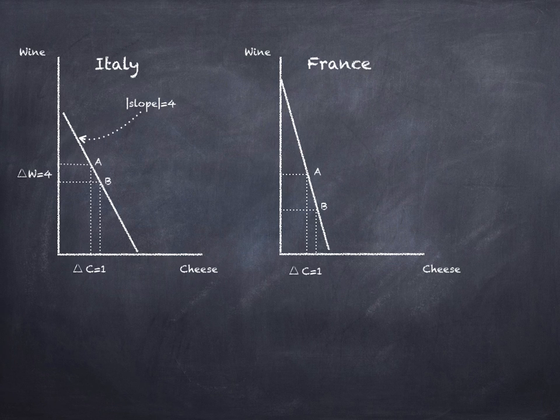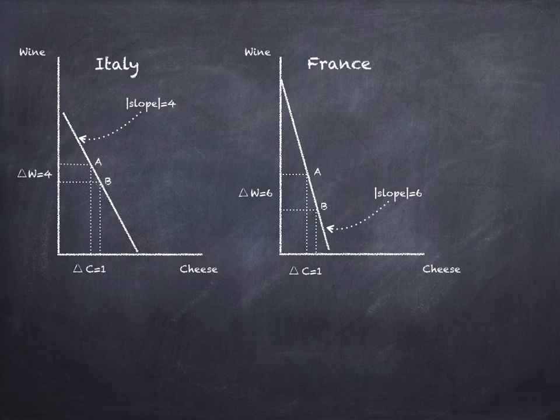So it's producing 1 additional pound of cheese. And to do this, it has to produce 6 bottles less of wine. It's going to have to give up 6 bottles of wine to produce 1 additional pound of cheese. And so this implies that the slope of the production possibility frontier for France is 6.